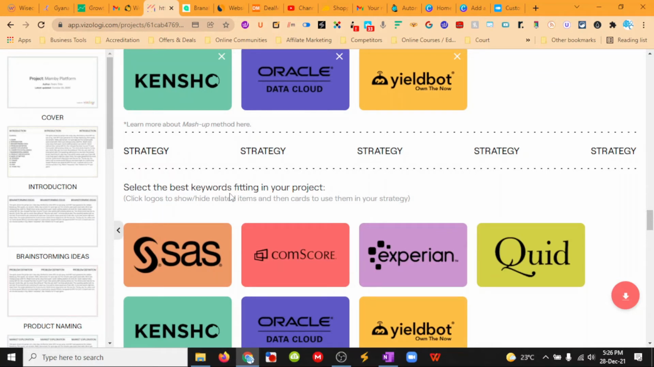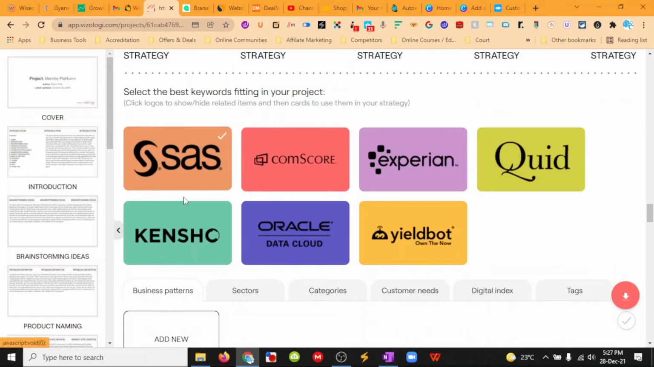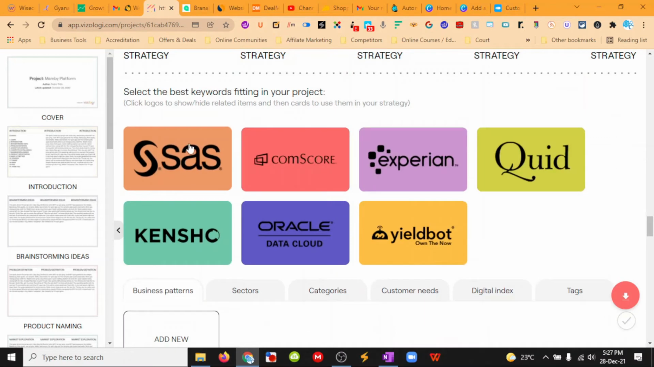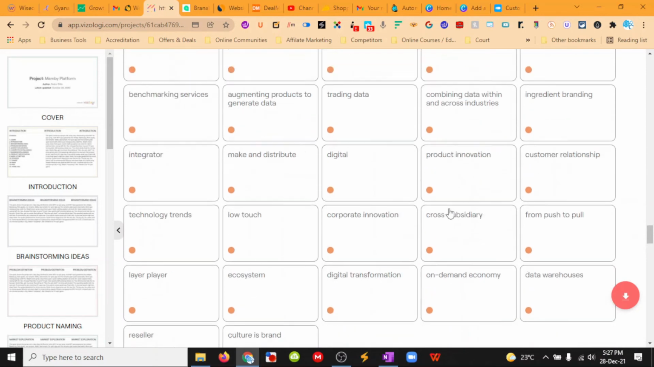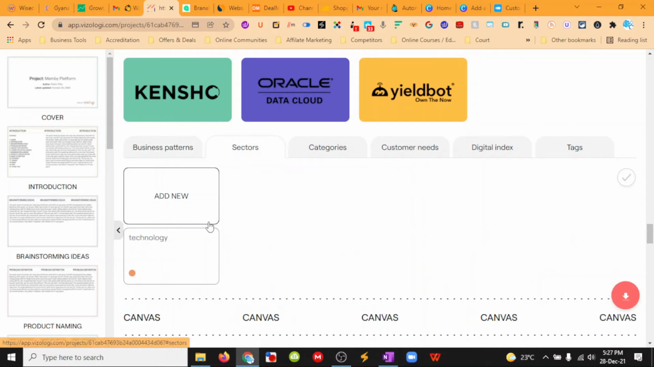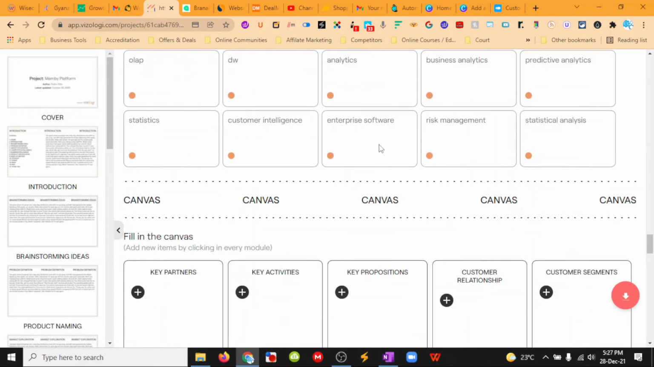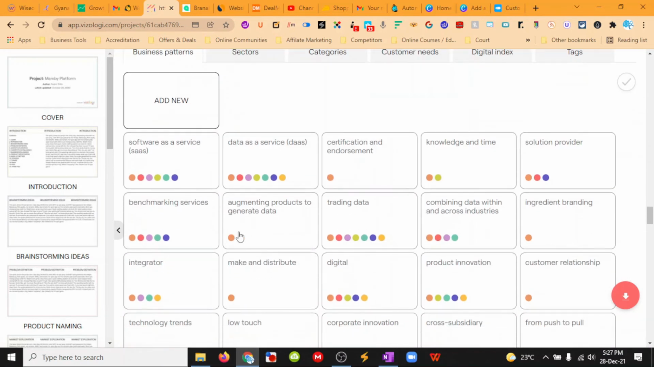So select the best keyword fitting for your project. Click on logos to show or hide related items, and then cards to use them in your strategy. So click on that. Let's see. So then for strategies that we like, that's what they're using. Okay, so business patterns. Click on a business pattern, then it comes up here: software as a service, specific endorsement, time. All the stuff that they came up with, and then we can add in new ones, some technology, software. These are all the things customers need, visual index and tags. Okay, so then we can add that, and we can add more to our business patterning. These are all the stuff that's connected.